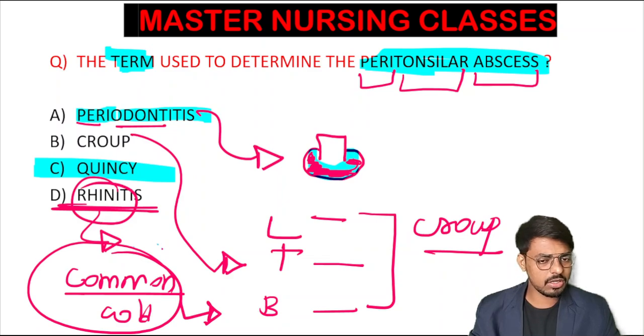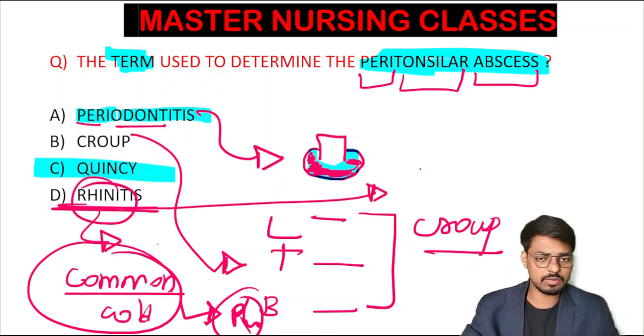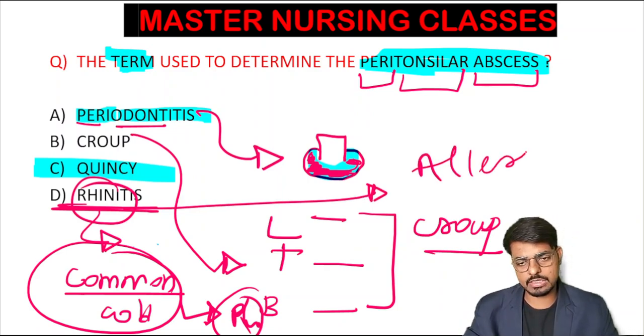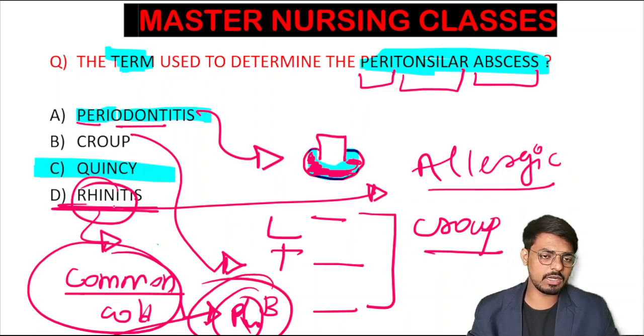So, viral cause: if the examiner asks, the most common cause is the rhinovirus. Very importantly, rhinovirus. Mostly, though, rhinitis occurs not due to the rhinovirus but due to allergy, and that we call allergic rhinitis. The most common type of rhinitis is allergic rhinitis, and the viral cause of rhinitis is the rhinovirus. Very importantly.